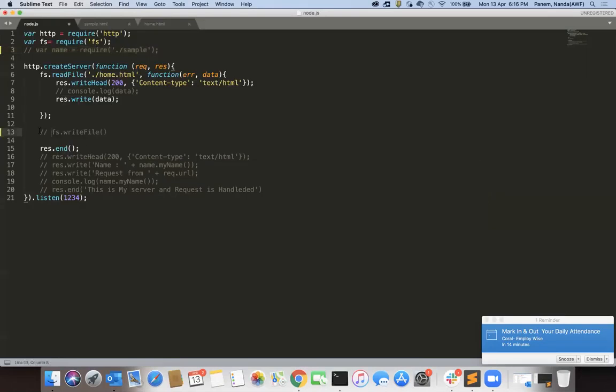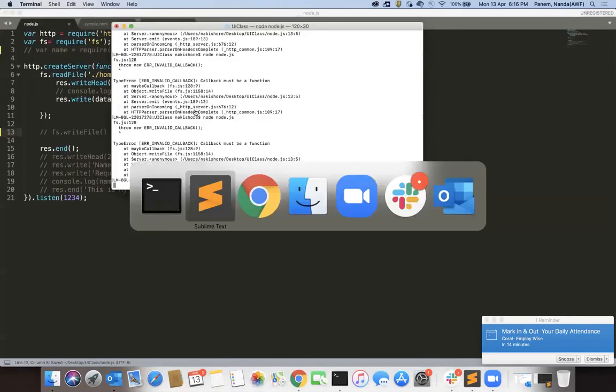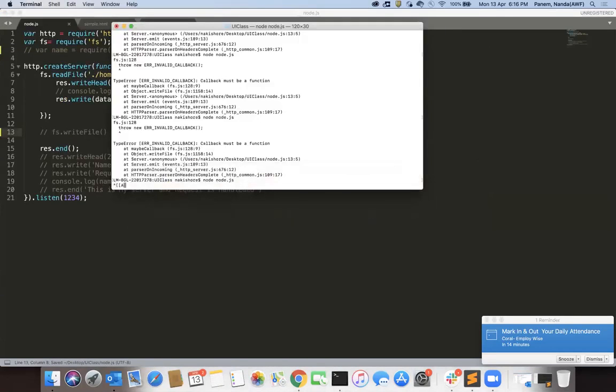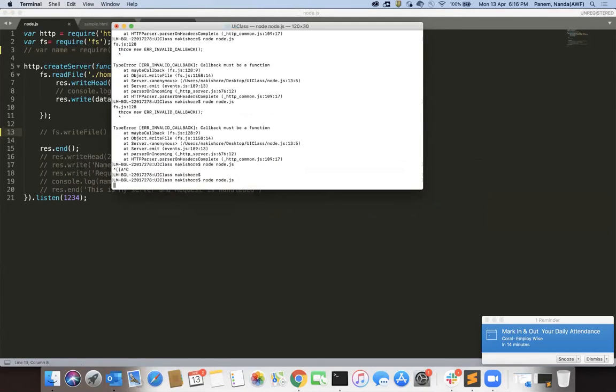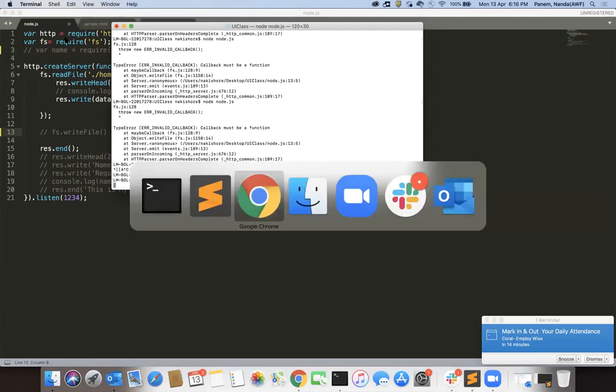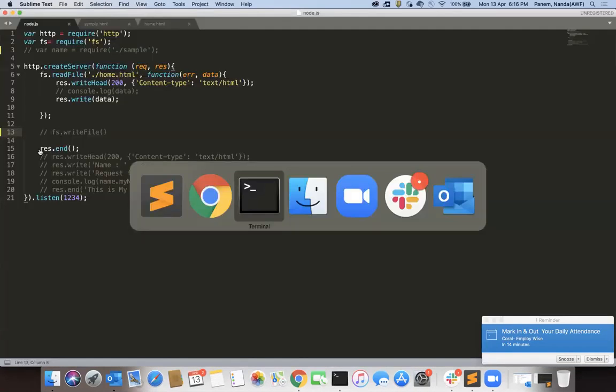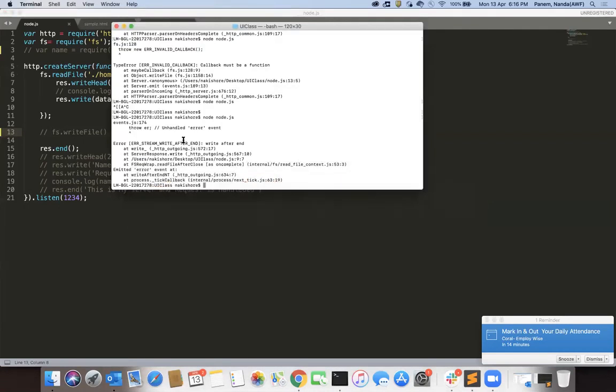Sorry, I have written some code but I have not finished it, and because of that it is giving an issue. See here, the server is executing and you are able to get these things. So why is it failing?